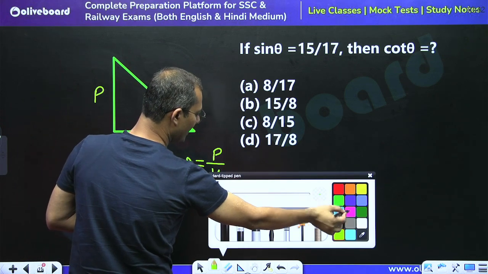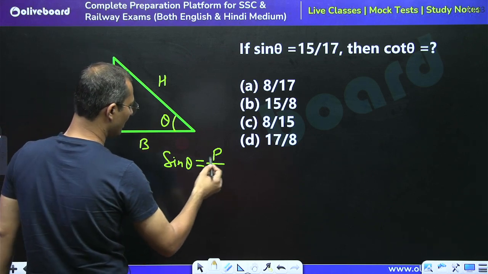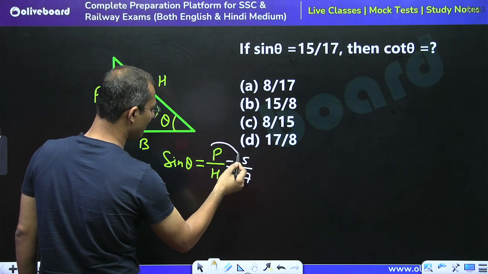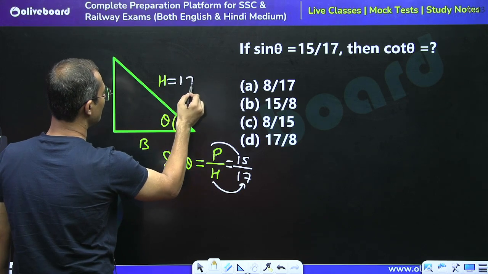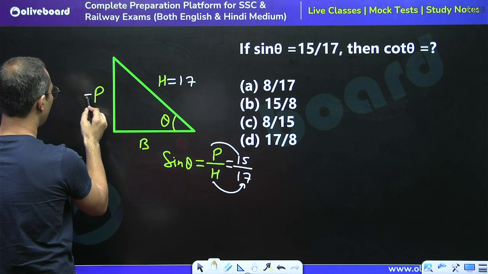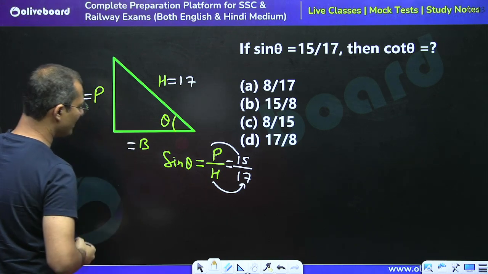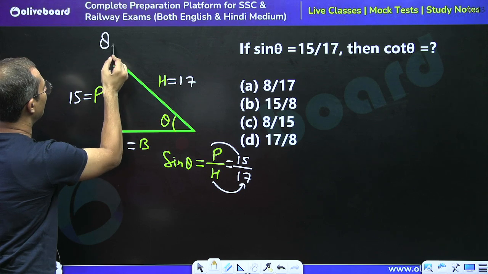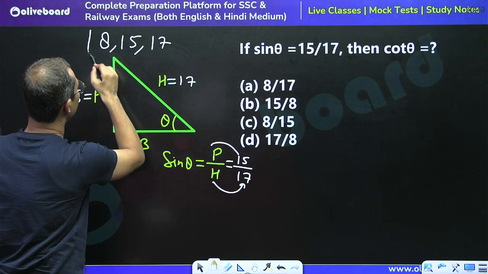We are given sine theta is equal to 15 by 17. It means perpendicular is 15, hypotenuse is 17, right? So do we know the triplets? If we know the triplets, we can directly say that the triplets are 8, 15 and 17, right? If we remember the triplet, what is the meaning of triplet?